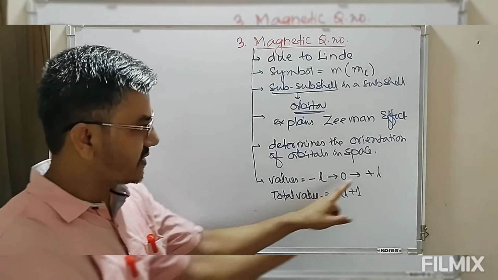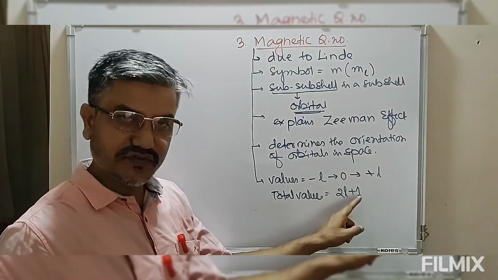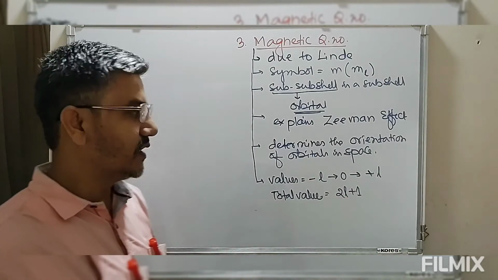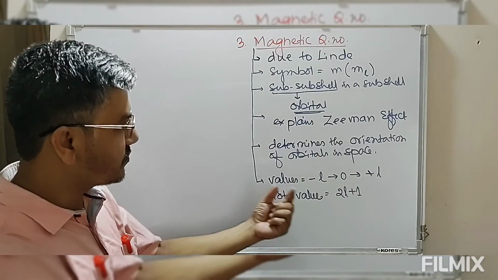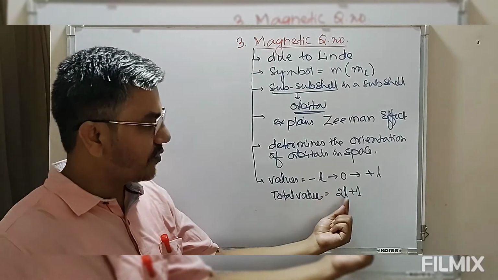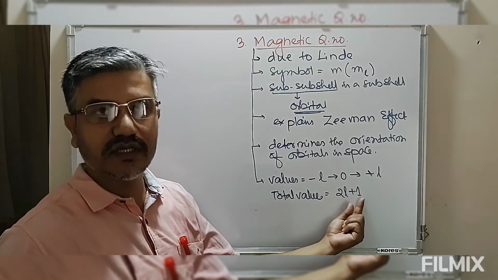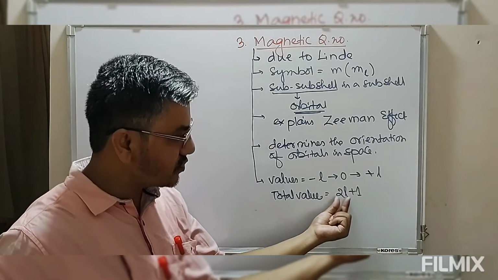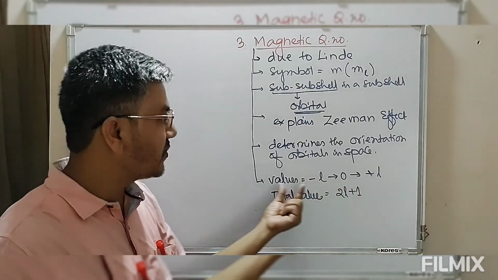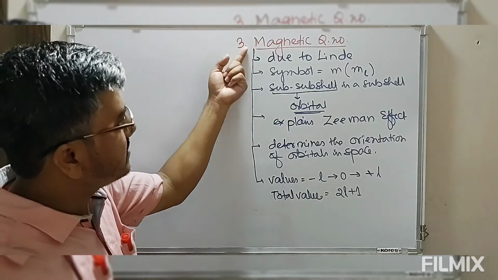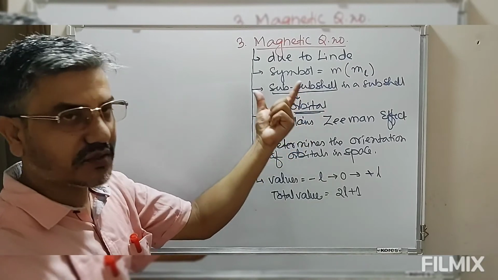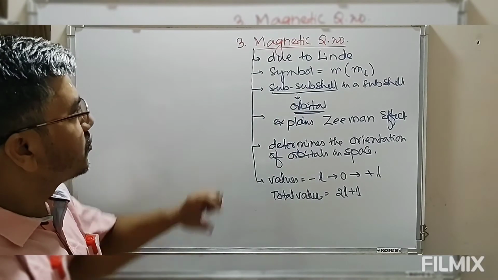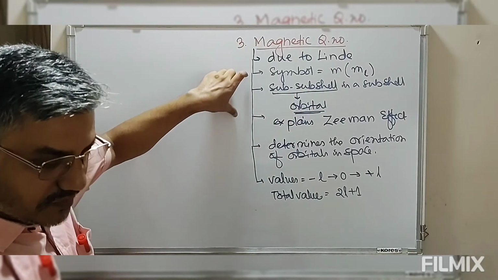We have minus l to plus l, that is 2l, including the value 0, so 2l plus 1. As we said earlier, from a given value of l we can define how many orbitals are possible. This 2l plus 1, the total number of values of m, defines the subshell, that is, the orbital. This is the magnetic quantum number.